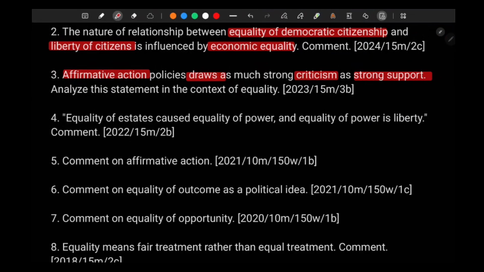Then equality of states causes equality of power. Equality of power is liberty. What is equality of states? Equality of states is basically equality of economy, right?